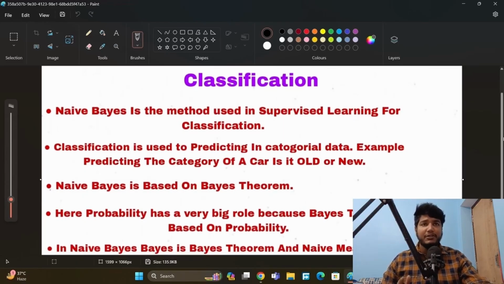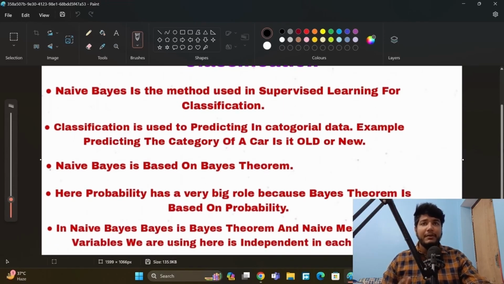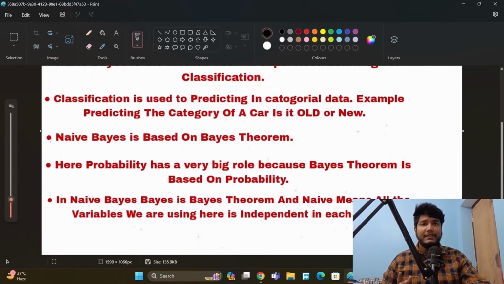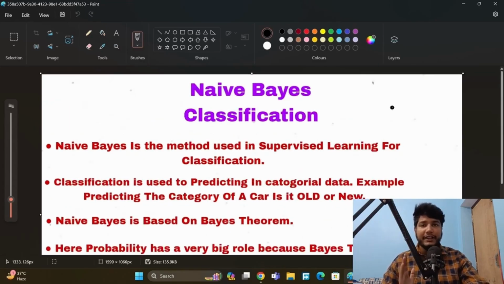Naive Bayes is based on Bayes theorem. Here probability has a very big role because Bayes theorem is based on probability. In naive Bayes, Bayes refers to Bayes theorem, and naive means all the variables we are using here are independent of each other. Hopefully you are understanding this. In order to understand naive Bayes classification, you first need to understand Bayes theorem. So let's see what Bayes theorem is. I will show you with an example.